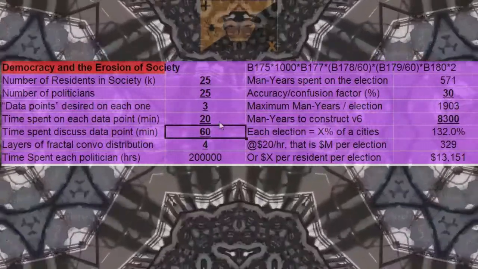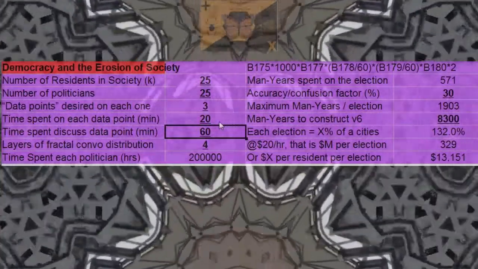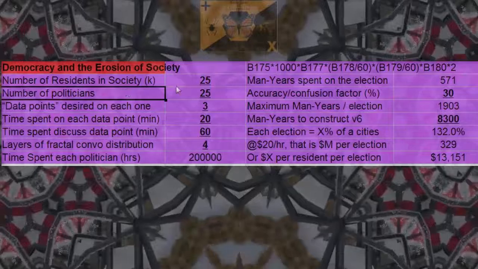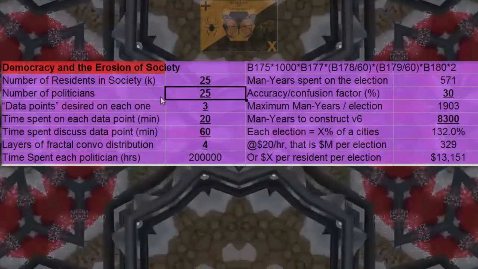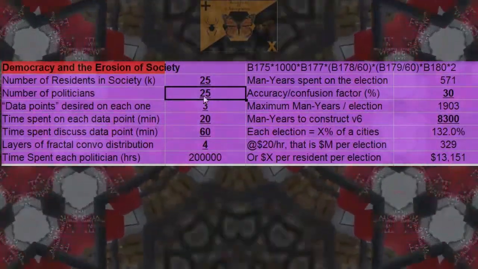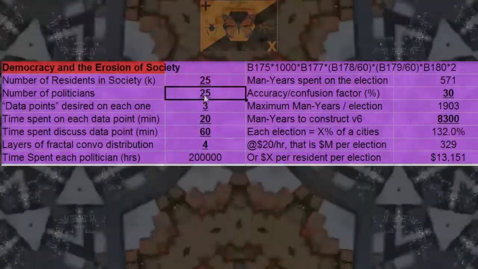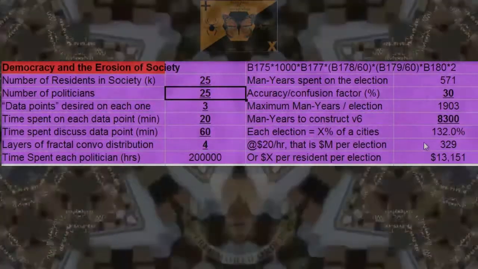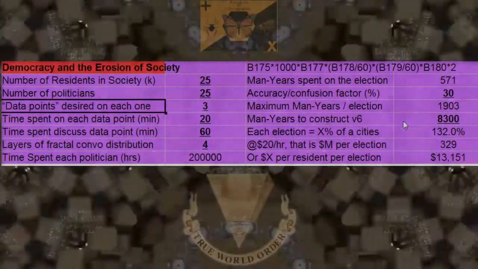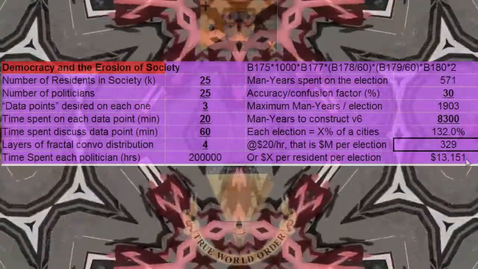And actually, now that I think about it, these are the people that win the election. The actual people involved in the election can be much higher than 25. This could even be like 75. Anyway, I'm going to play with the variables at the end of the video and see what the results are.